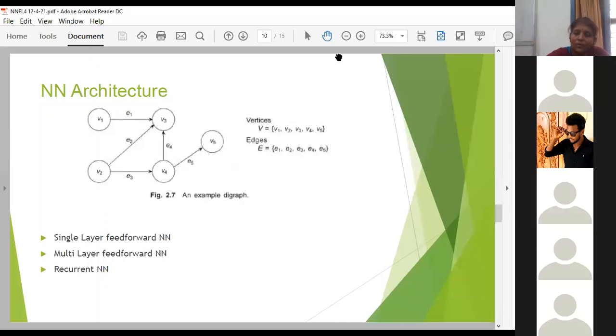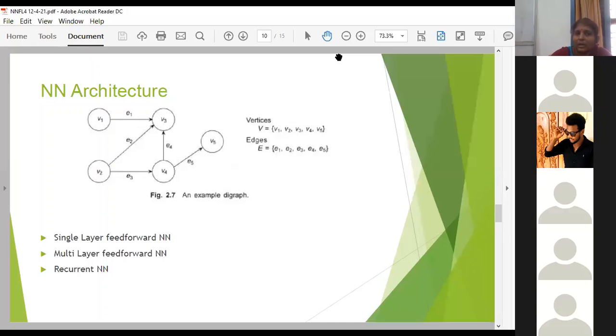Then moving on to the neural network architecture. Basically, the neural network architecture is given by a directed graph, also known as a digraph. The graph is an ordered structure.